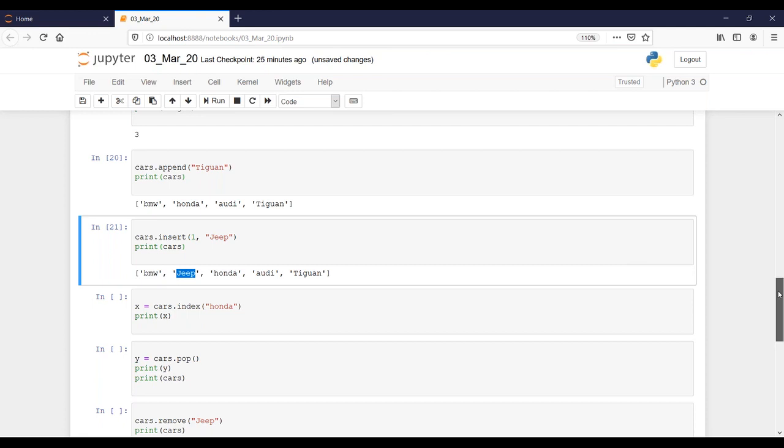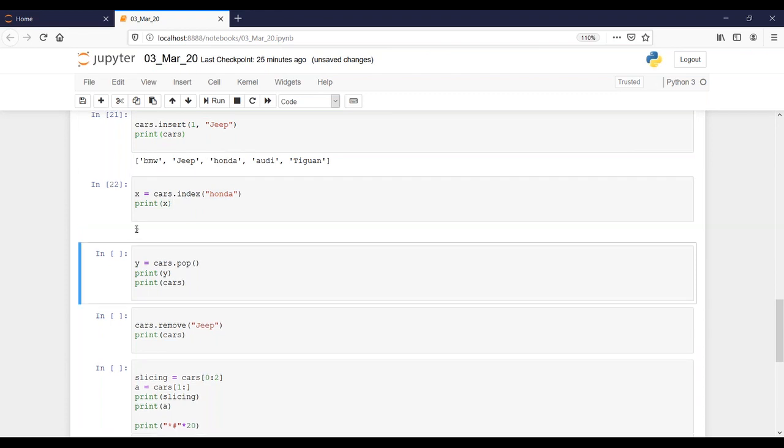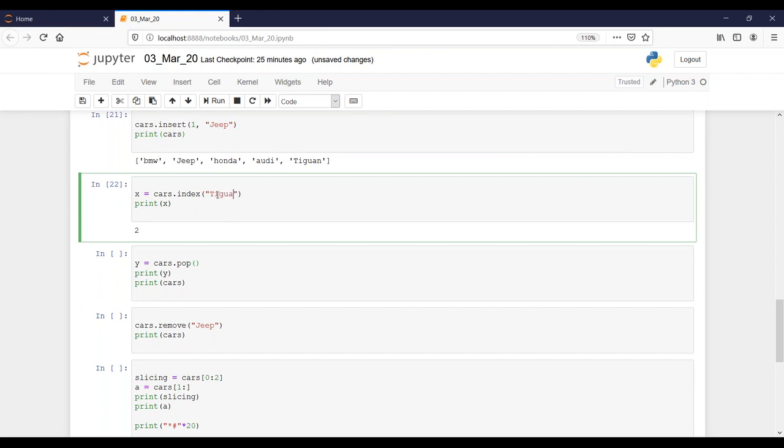Okay. Then cars dot index of Honda. So you are asking what is the index of this Honda? Index is nothing but 0, 1, 2. So it is sitting at the second element, right? So the answer is 2. If you wanted the Tiguan position, you can go and ask like this.